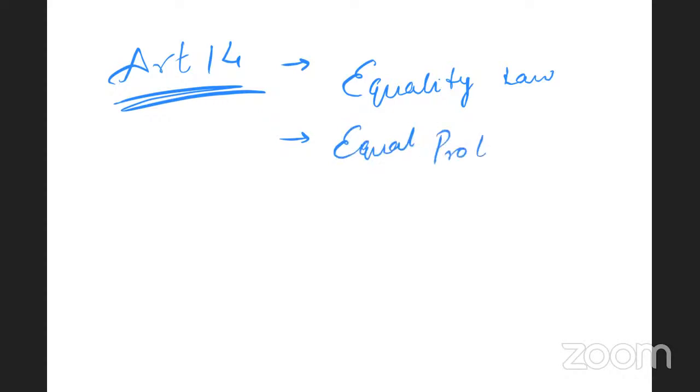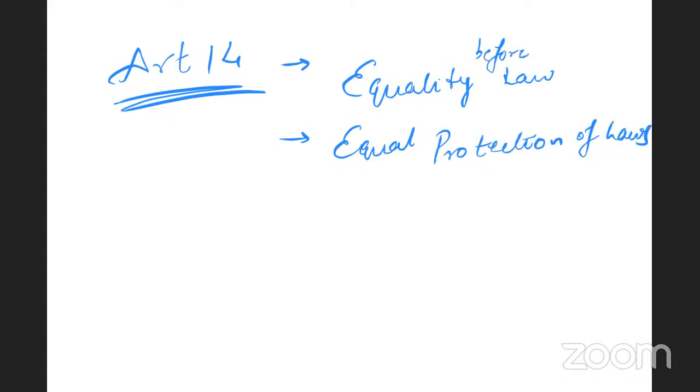So, Article 14 of the Constitution includes two principles, namely equality before law, and number two, equal protection of laws. Equality before law and equal protection of laws.